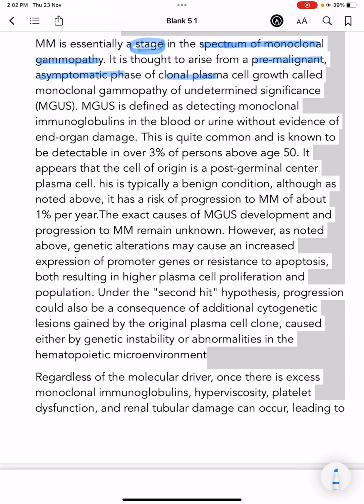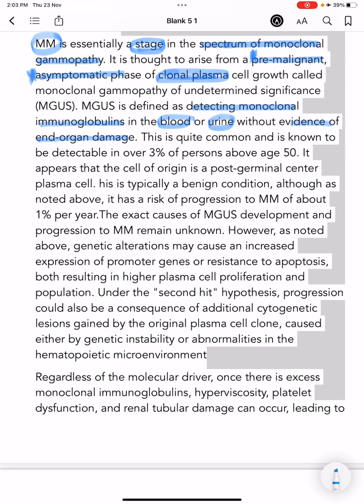MGUS is defined as detecting monoclonal immunoglobulins in the blood or urine without evidence of end organ damage.